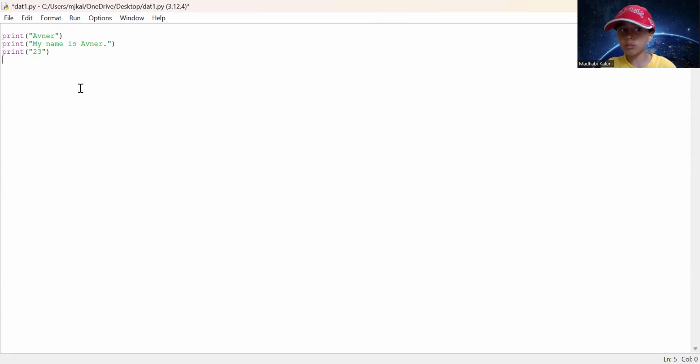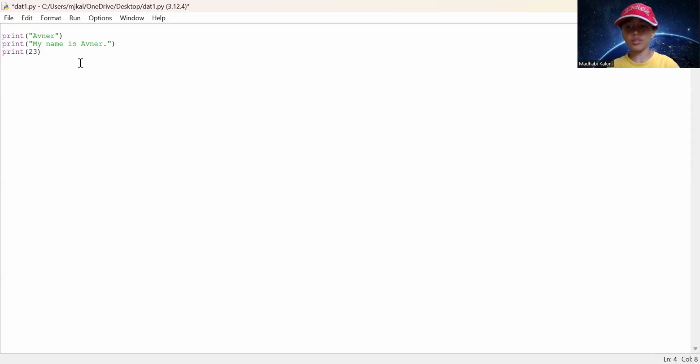Now, let's go to something called integers. You know we did print quotation marks 23 here, right? As a string. But actually, I don't need that. This is called an integer. Integers are nothing but whole numbers, like 1, 2, 3, 4, 5, 56, 23. Those are what integers are.